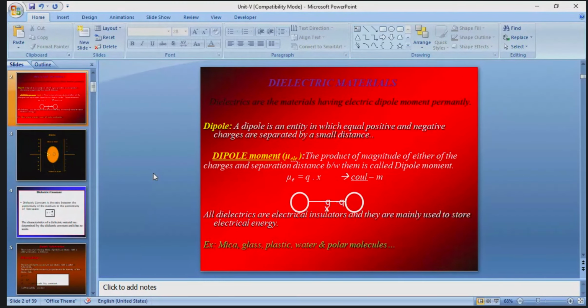Once we enter the lab, again we don't explain what is the dipole, what is the dipole moment, how the electric field is stored in dielectric materials, what are the semiconductor materials, either those doped with the intrinsic semiconductor or extrinsic semiconductors.